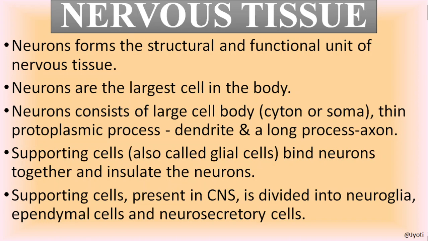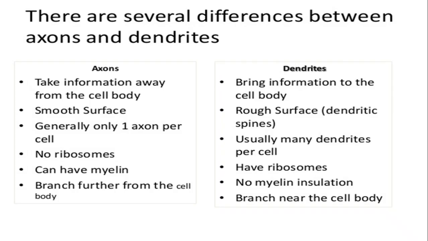So in between the neurons, the neurons are present together, and there are supporting cells which bind the nerve cells together, called glial cells. Very, very important. The supporting cells present in the central nervous system are divided into neuroglia, ependymal cells, and neurosecretory cells. So these glial cells are of different types: neuroglial cells, ependymal cells, and neurosecretory cells.